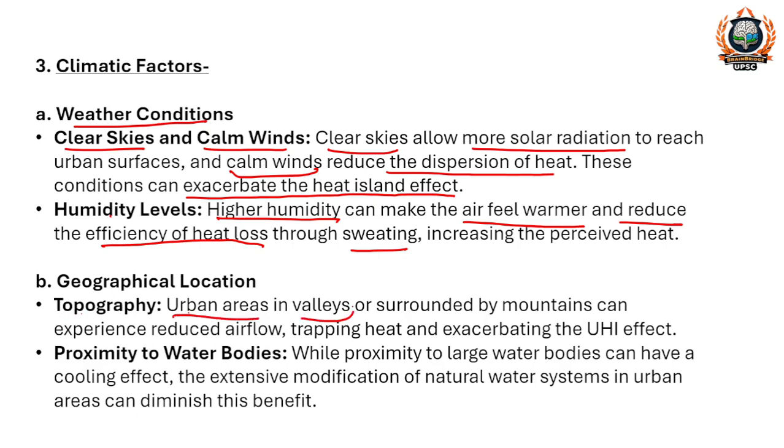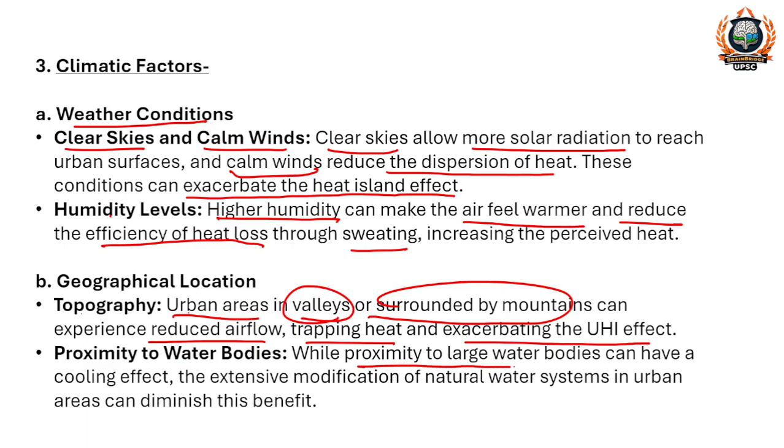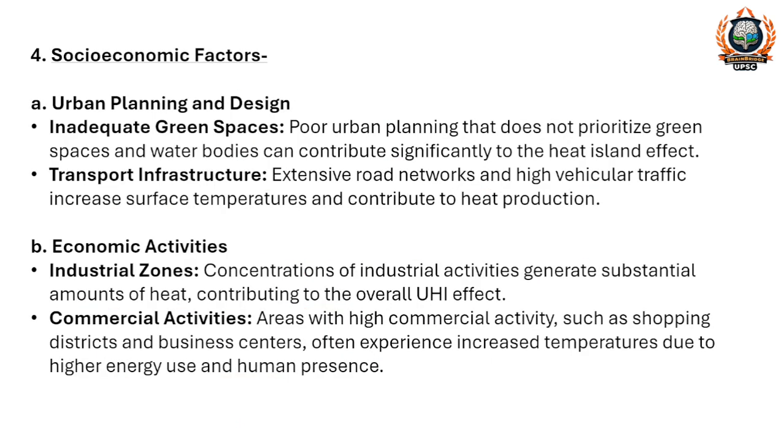Second factor is related to geographical location and topography. Urban areas in valleys or surrounded by mountains can experience reduced airflow, trapping heat and exacerbating the urban heat island effect. Next, proximity to water bodies. While proximity to large water bodies can have a cooling effect, the extensive modification of natural water systems in urban areas can diminish this. So these are the factors which are responsible for the urban heat island effect in urban or metropolitan areas.